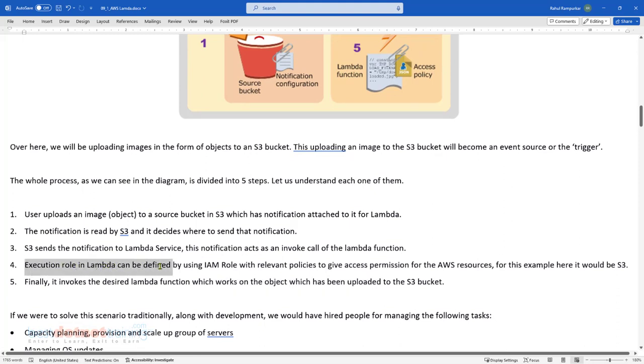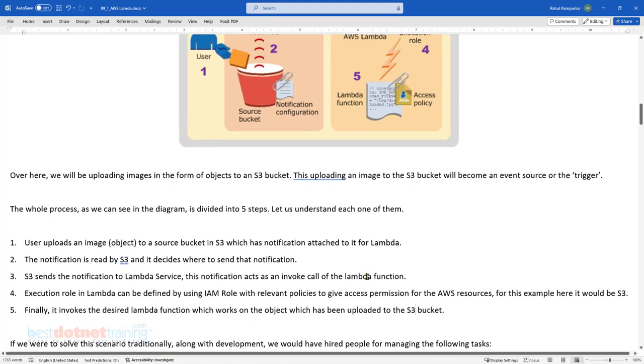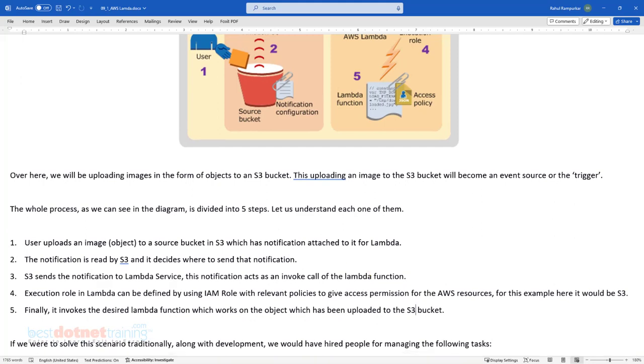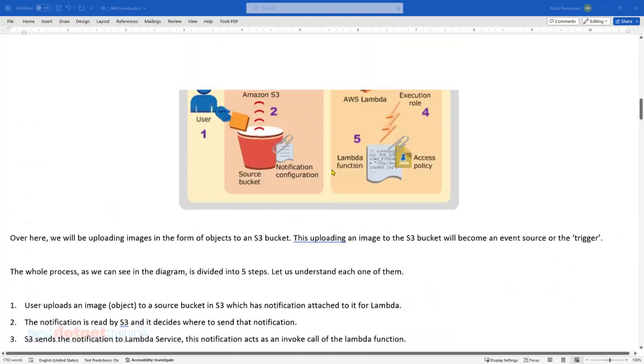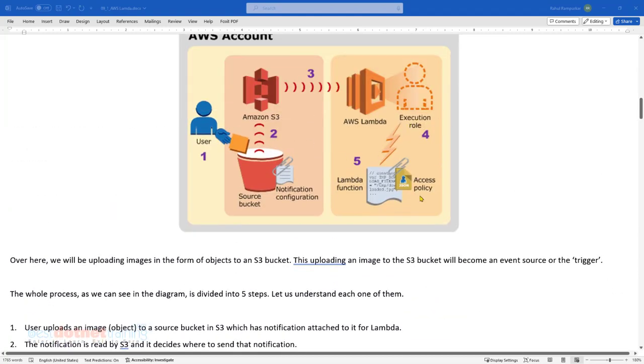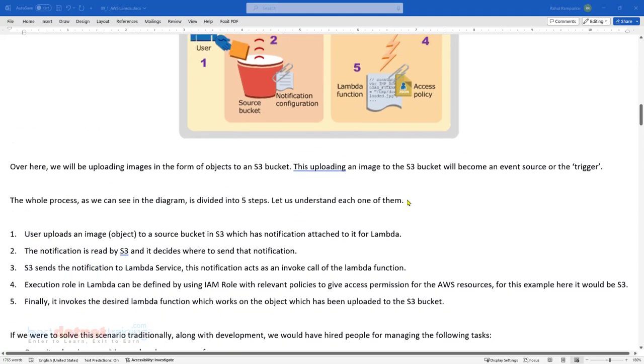The execution role in Lambda is defined as an IAM role with relevant policies to give permission for AWS resources. Whatever resources Lambda needs access to, basically that access is given through the execution policy, I mean the execution role which has the relevant policies attached to it.